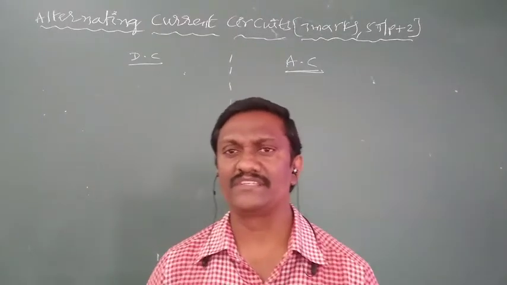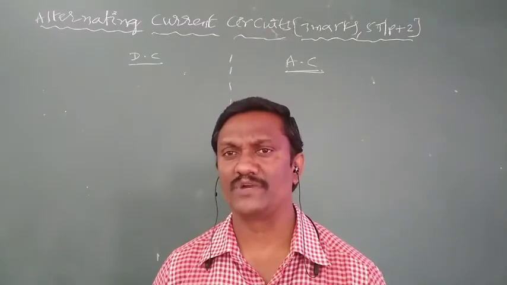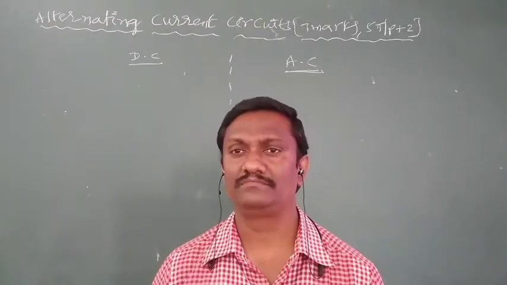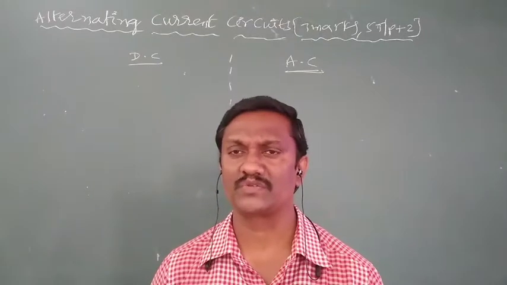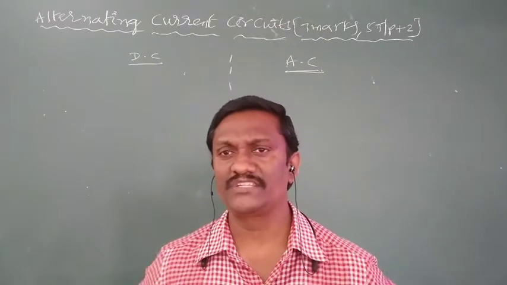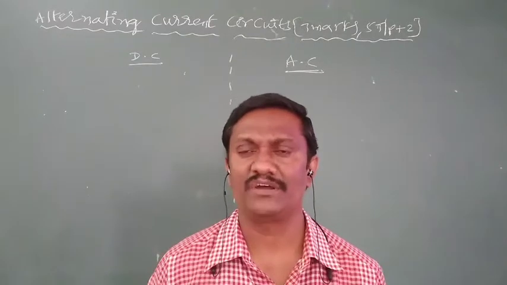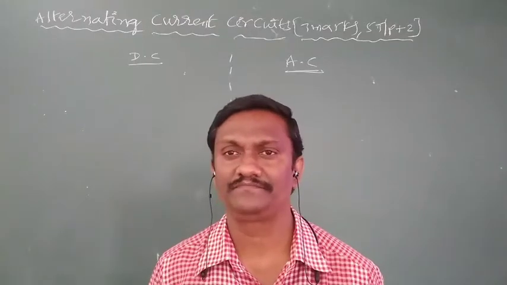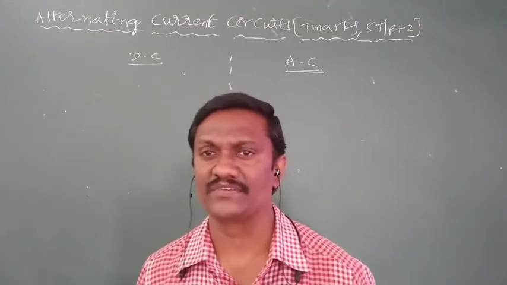From the examination point of view, its weightage is 7 marks. 7 marks means 5 marks plus 2 marks. The 5 marks means theory or problem; 99.9% it is a 5 marks problem plus a 2 marks question. So that is the weightage of this chapter. Totally, this is an important, easy chapter, but a different kind of chapter. The chapter name is alternating current circuits.